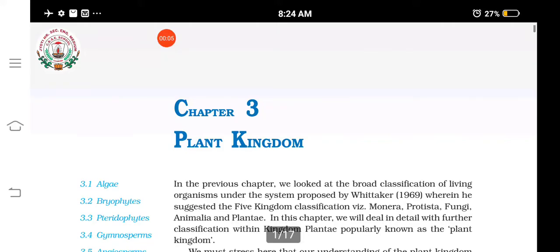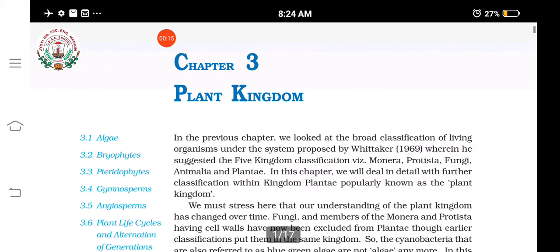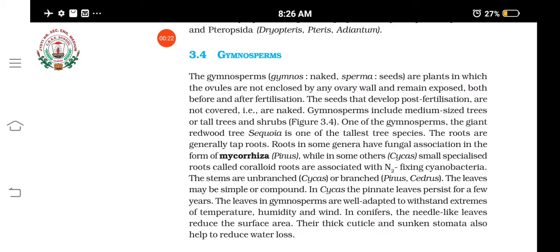Biology. In the previous classes, we have studied algae, bryophytes, and pteridophytes. In this video, we are going to study the gymnosperms. Gymnosperms are plants which produce naked seeds. Gymnos means naked and sperma means seeds. So gymnosperms are the plants which produce naked seeds.